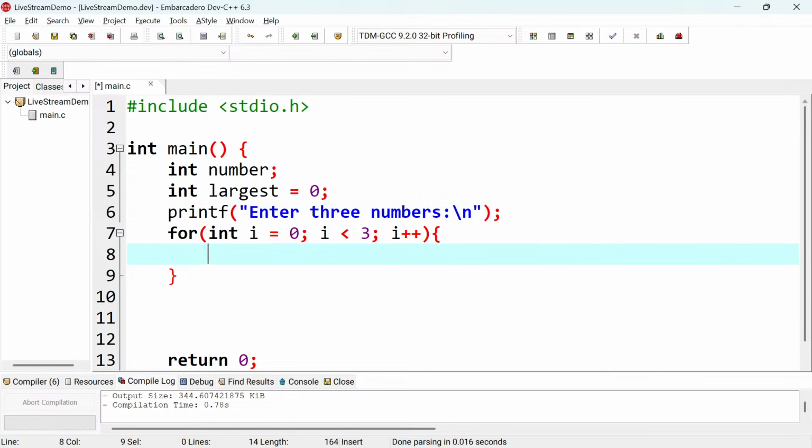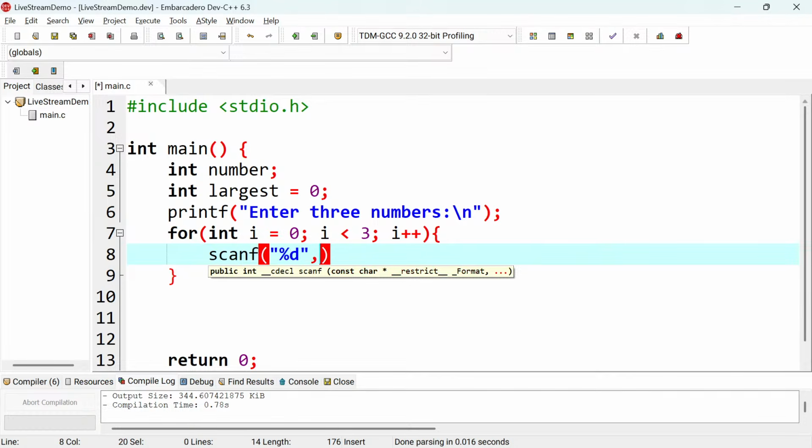All right. So here I just need to have a scanf, right? And then in here I need to put %d, and then where am I going to store the number that you're going to enter? I'm going to store it in number there.